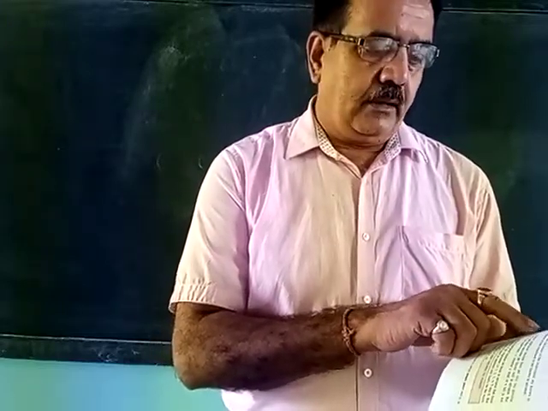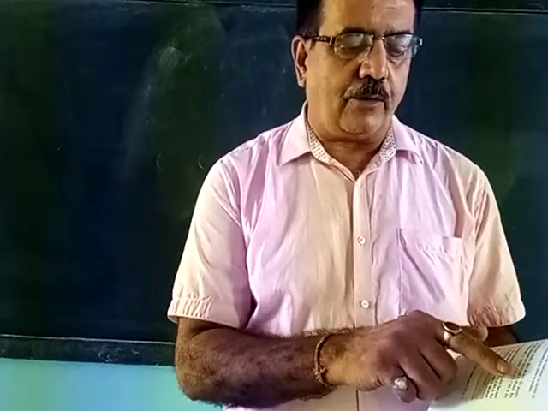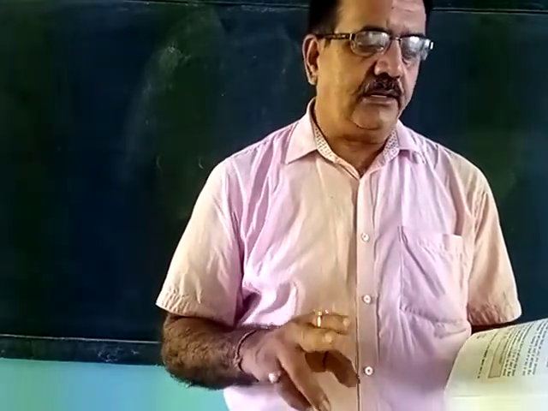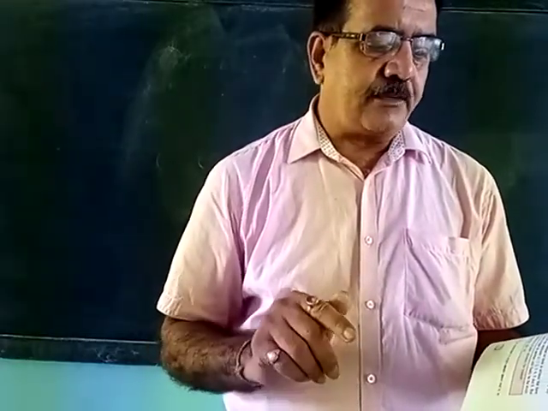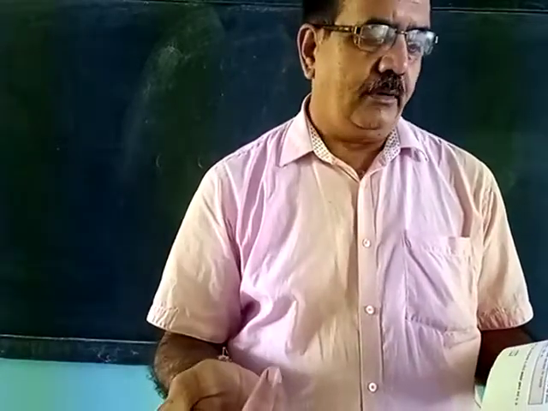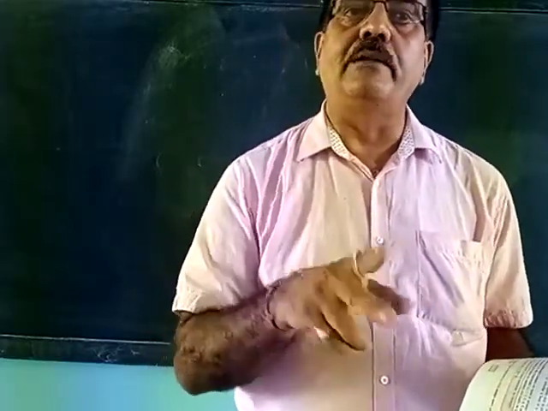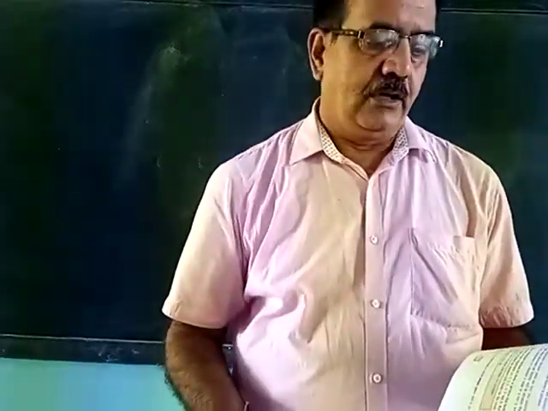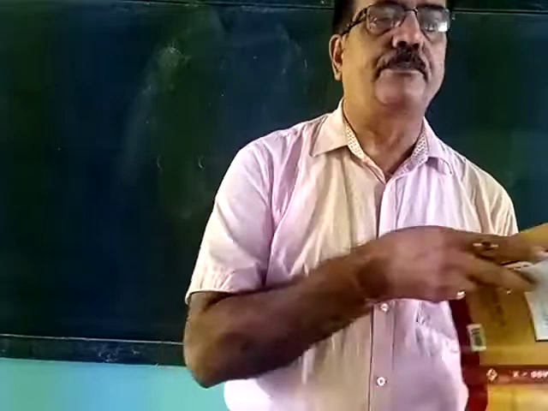Example, tossing a coin is a random experiment because there are only 2 possible outcomes, head and tail, and these outcomes are known well in advance. But the specific outcome of the experiment, whether a head or a tail will come, is not known. Either head will come or tail will come, but which one will come, I don't know. So that is known as a random experiment. So, experiment and random experiment.